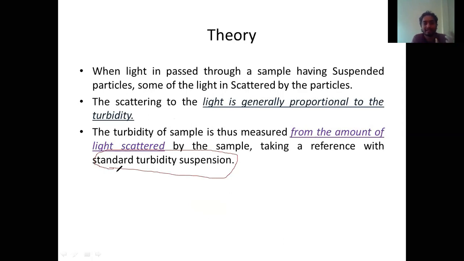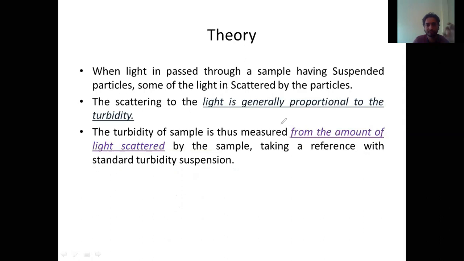Now what is the standard we have used? We made buffer solutions having different pH. Now in this also we are going to use a standard turbidity suspension. First we are going to bring a sample which has a known turbidity for calibration purposes. So we are going to check the turbidity with reference to the standard turbidity suspension.